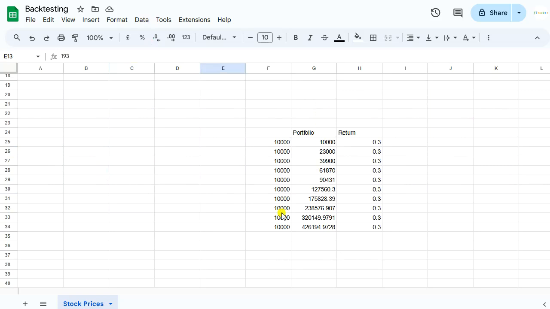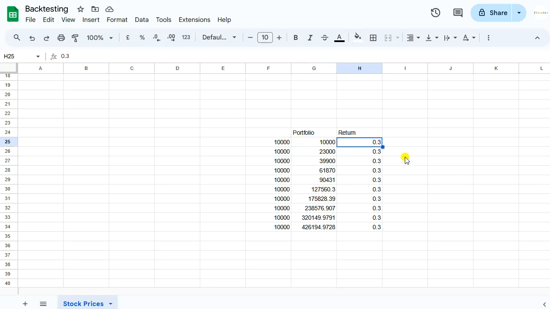Let me show you. Here I have a very small spreadsheet. Here I assume 30% return. I start with 10K and I add 10K every single year for 10 years. So we add 10K for 10 years. So the sum is 100K, and we track the portfolio as the sum of the previous portfolio multiplied by the growth rate from the investment return, plus the 10K we add to the portfolio, right? So our total portfolio would grow like this, from 10K to 23K to 39K and so on.